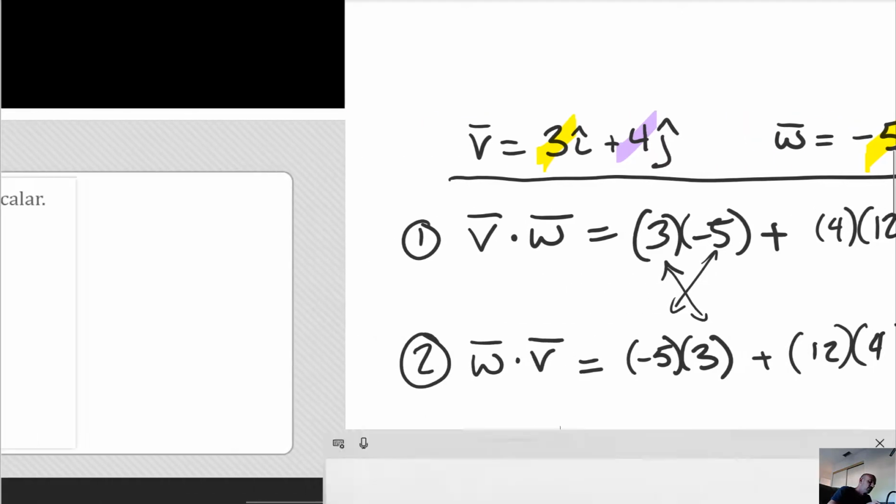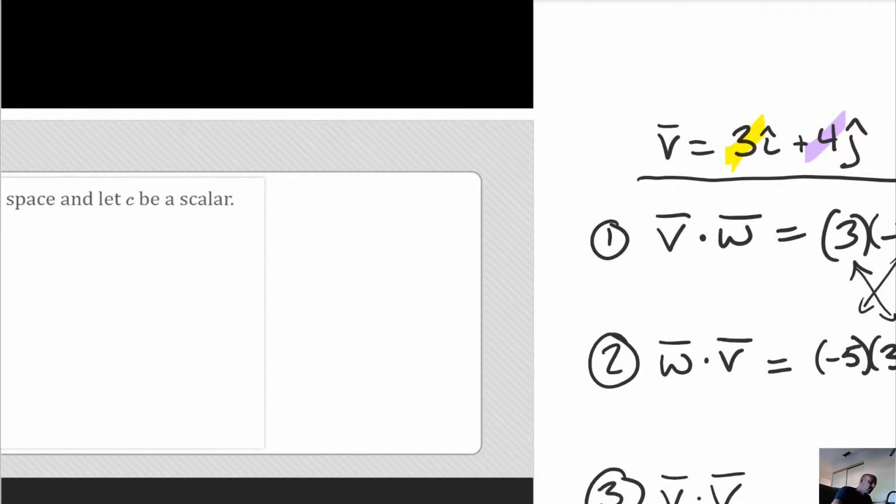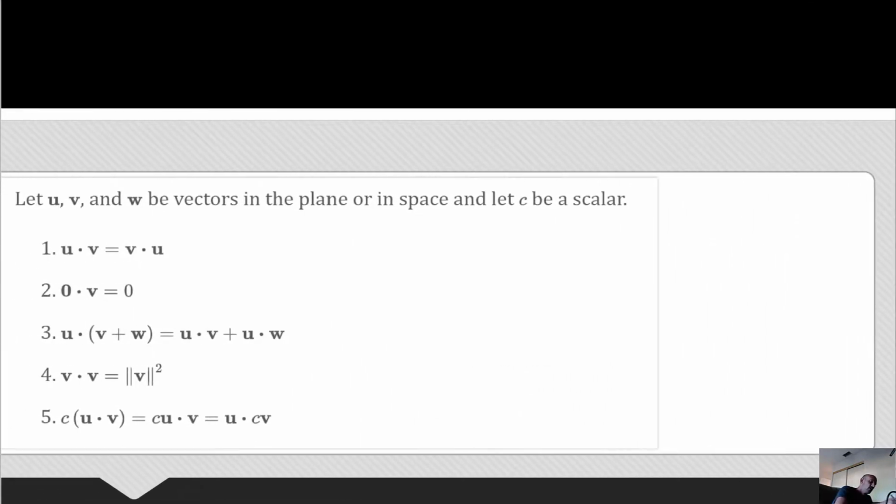And what that's doing is it's just showing it's commutative. It means if you dot it, it doesn't matter which direction you're coming at it. It's no big deal. The next one says that you have a 0 vector. If you take the 0 vector and you dot it with the V vector, it means all the components are 0. So everything you multiply is 0. When you add 0 and 0, I'm pretty sure you get 0, right? But it's not a vector. It's just a number. Remember that. Dot products are just numbers.